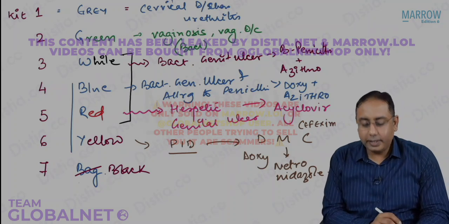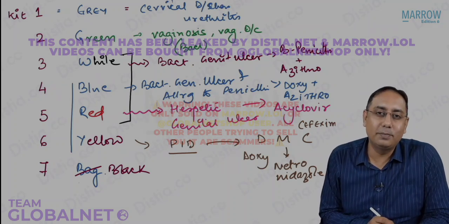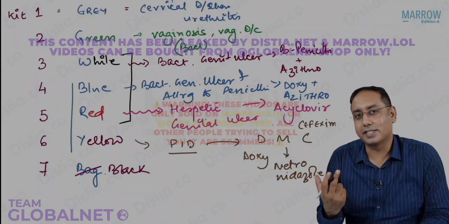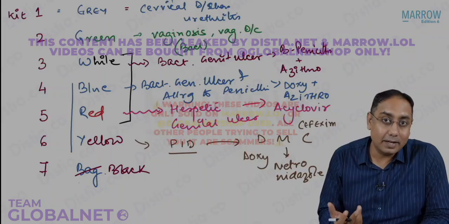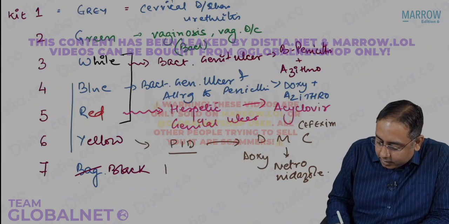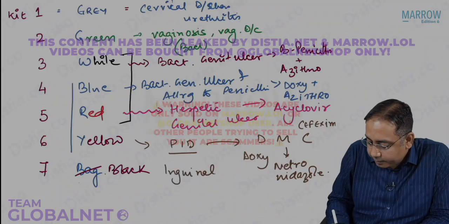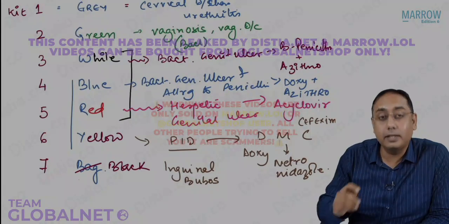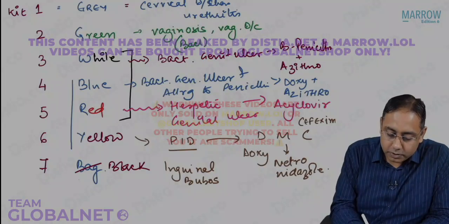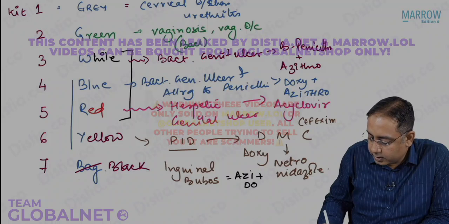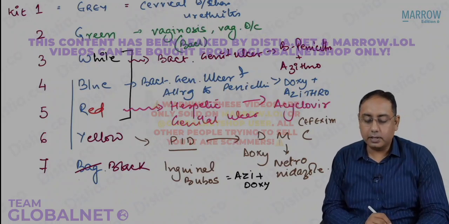So these are the 3 drugs that we give in pelvic inflammatory disease, in the yellow color kit, that is kit number 6. In kit 7, the black color kit, which is for inguinal buboes, the drug that we give for inguinal bubo is azithromycin plus doxycycline, the same as kit number 4.